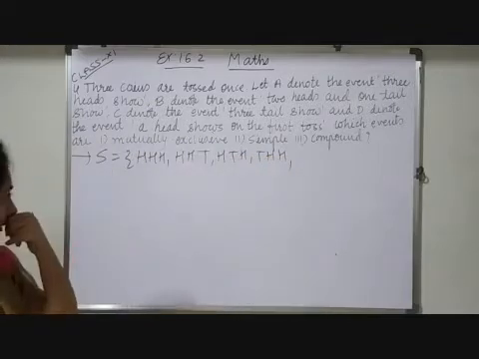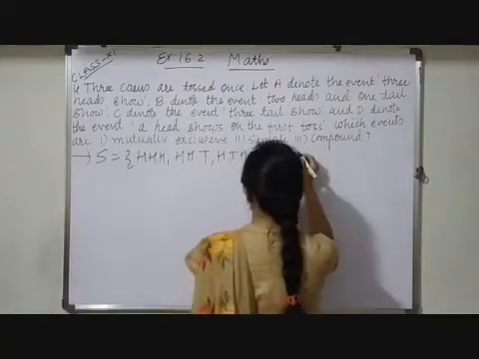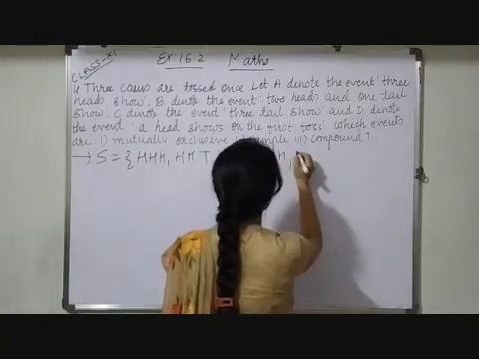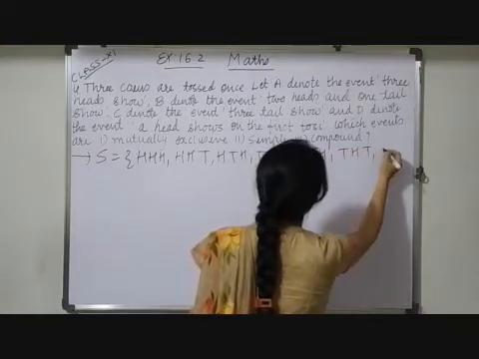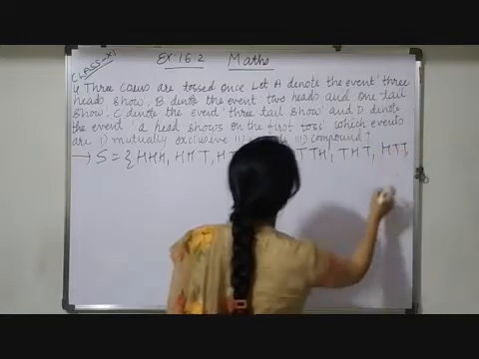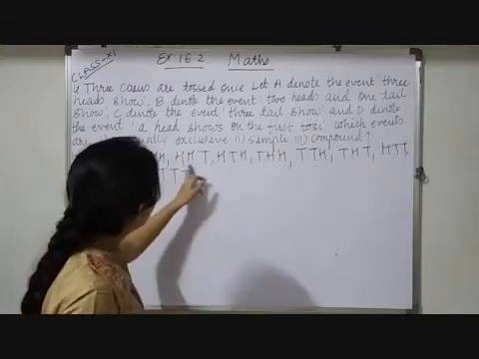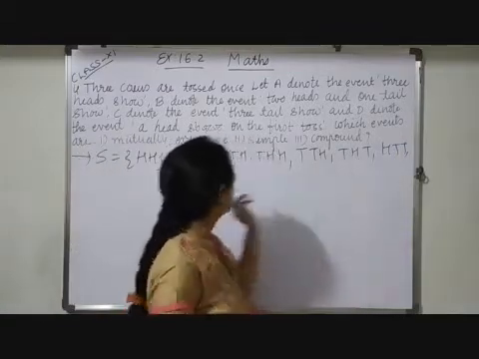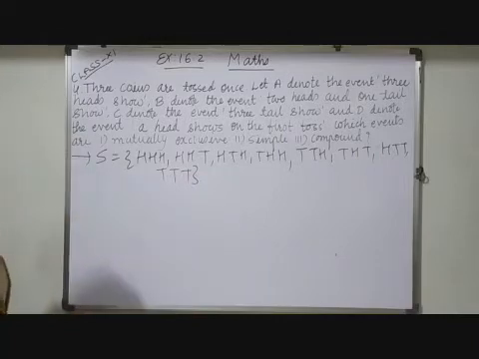Are there any other possibilities? No possibility. Now see, let me take 2 times T. So TTH, THT, HTT and TTT. Let me count: 1, 2, 3, 4, 5, 6, 7, 8. Okay, so here I obtained all those 8 elements in total.